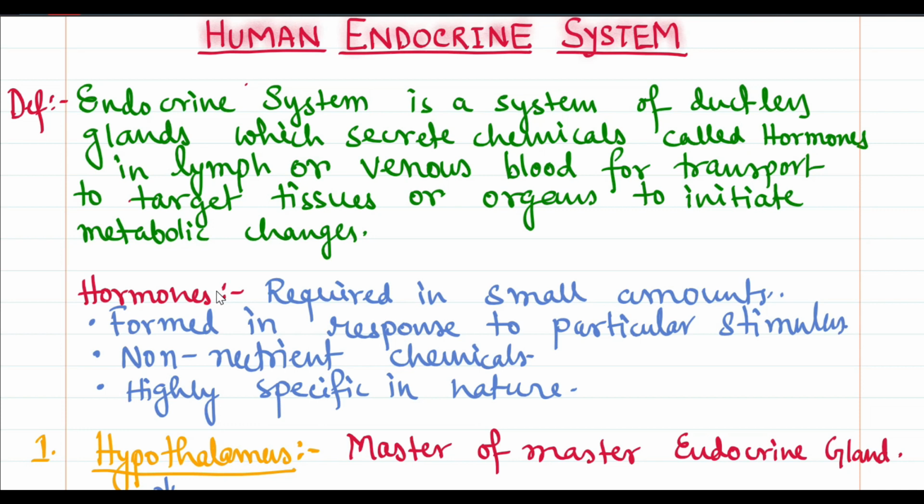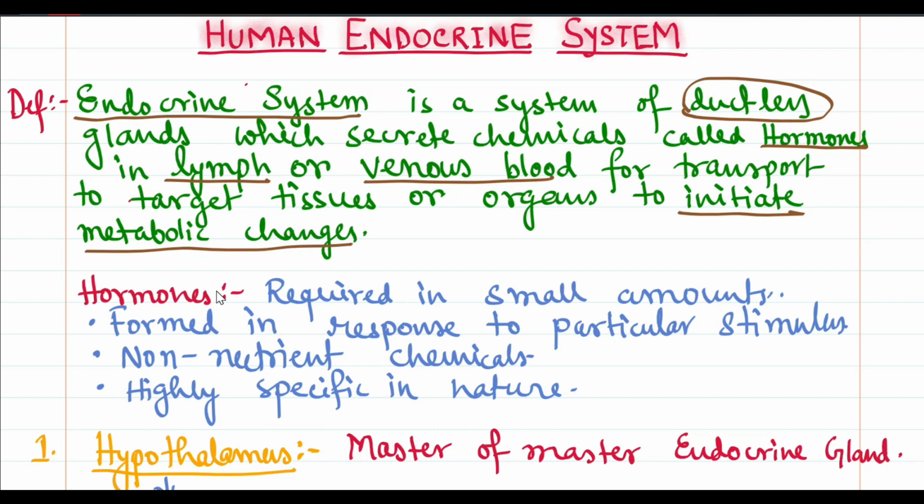So coming to the definition, we will see that endocrine system is a system of ductless glands. That means the glands do not contain any ducts, which secrete chemicals called hormones. Those chemicals, the hormones, are secreted in lymph or blood vessels, since it does not contain any duct. For what? For transport to target tissues or organs to initiate metabolic changes.